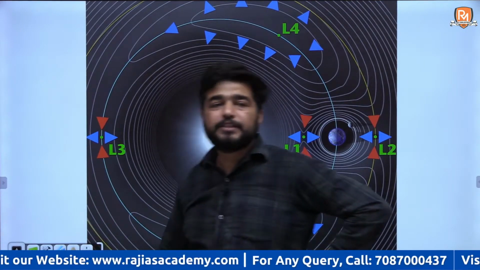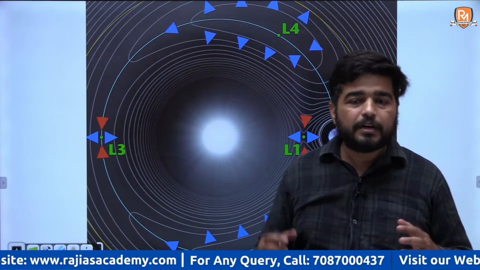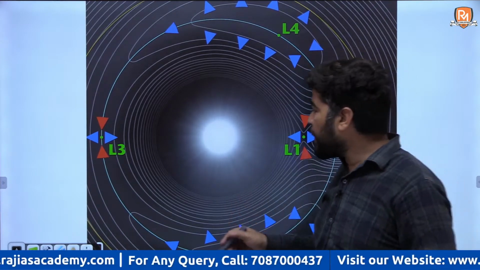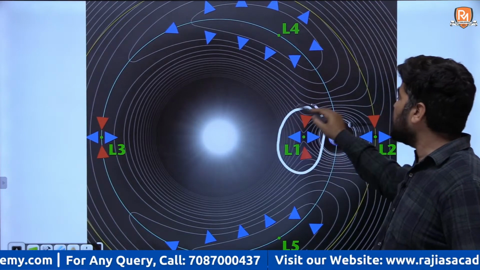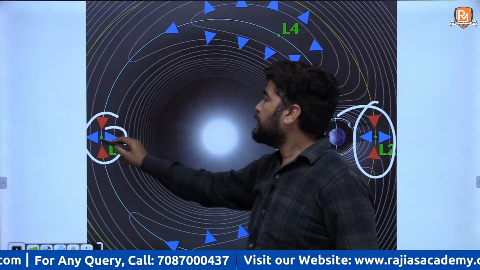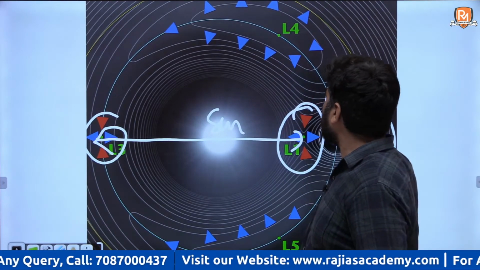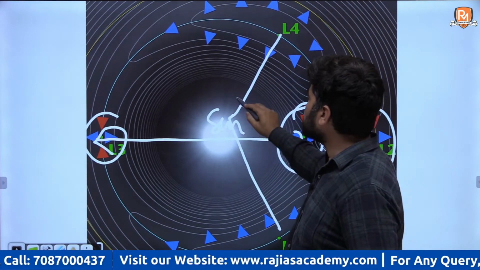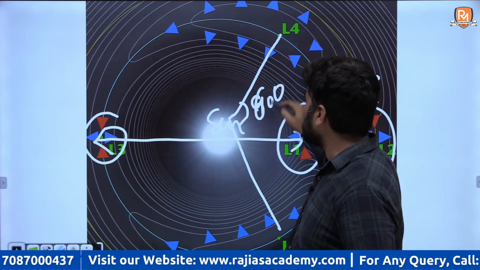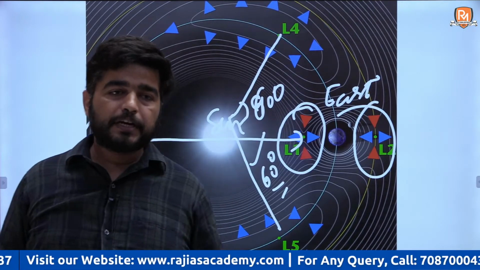Last is your Lagrange points. These are the points where the gravitational force of Earth and Sun is in balance. So you have 5 Lagrange points. Why should you learn these and why should you remember this? L1, L2, L3 are in a straight line with your position of Sun and Earth. L4 and L5 make around a 60 degree angle. So what are the things you should remember in this? What all do you have to remember in Lagrange points?